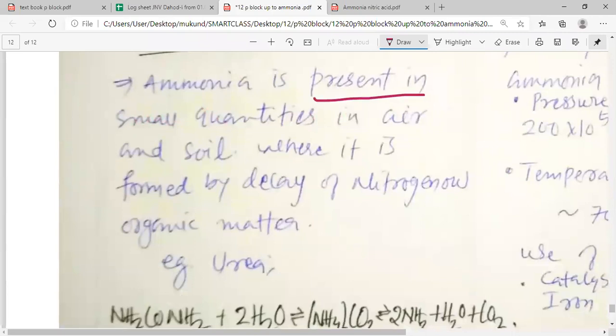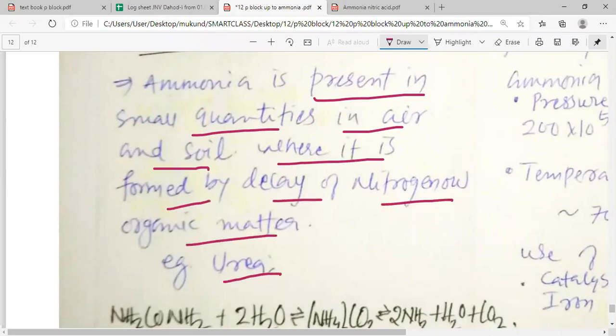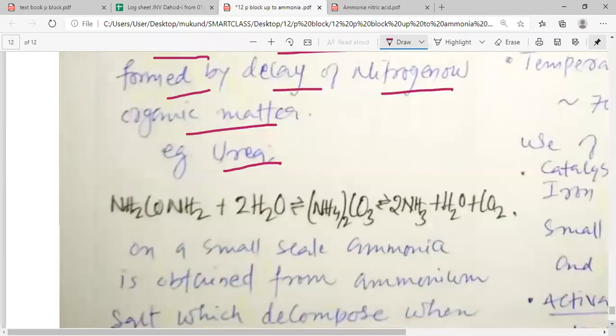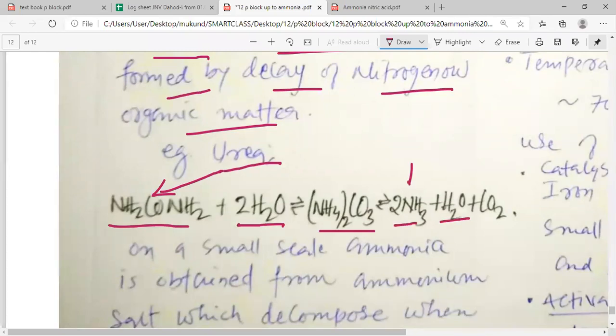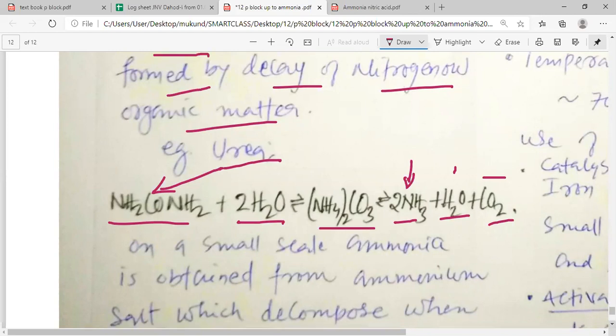Ammonia is present in small quantity in air and soils, where it is formed by the decay of nitrogenous organic matter like urea. So ammonia can be easily prepared from urea. You can see this is the formula of urea, NH2CONH2. Urea, when it reacts with water, produces ammonium carbonate, and this ammonium carbonate decomposes to give you ammonia, water and carbon dioxide. This is how we can easily produce ammonia.